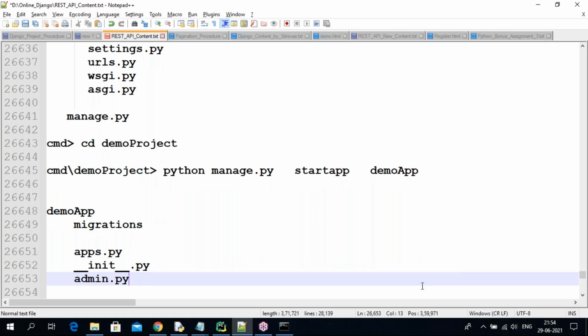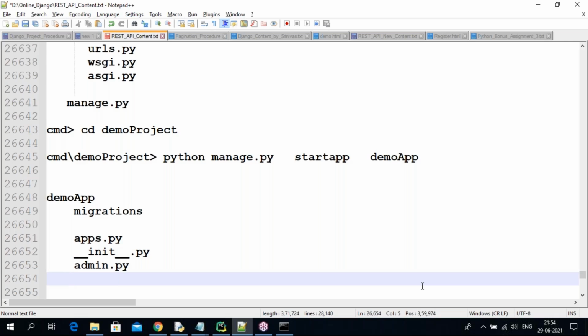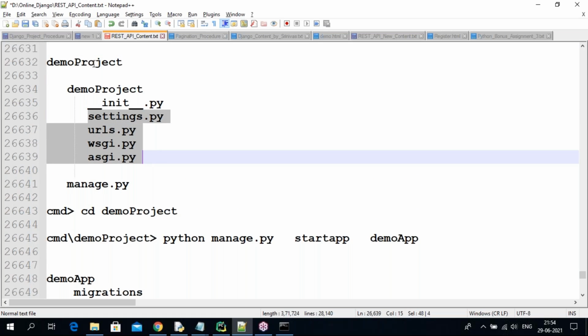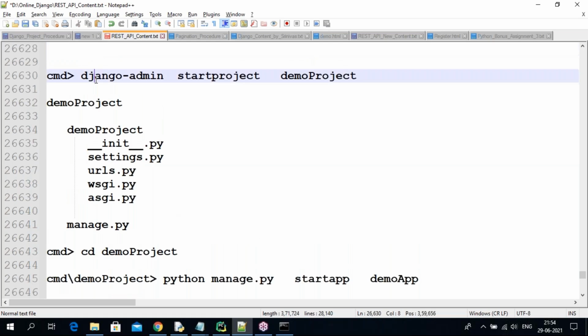Next, admin.py. In the demo project, the files like urls.py and wsgi.py, asgi.py are created by default. Yes, all come by default automatically. Once the project is created, this structure is automatically created, whenever we run this command.